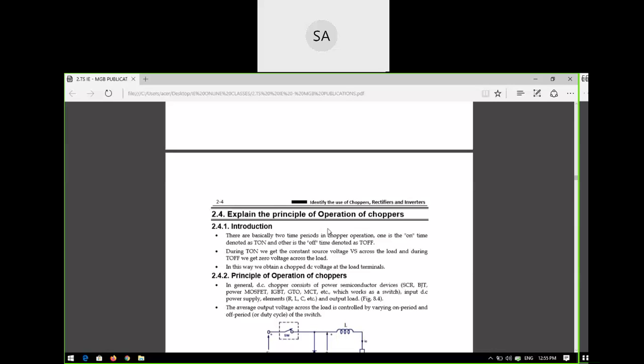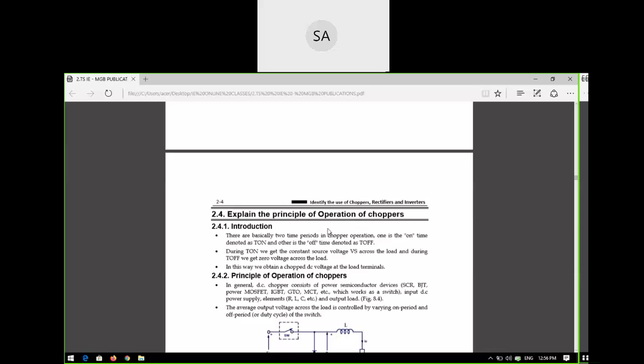Okay, so this is the general principle behind the chopper. You can call it a chopper which is on in some period and off in the other period. In the on period it is maintaining a constant voltage called Vs, and in the off period there is no voltage, zero voltage across the load.